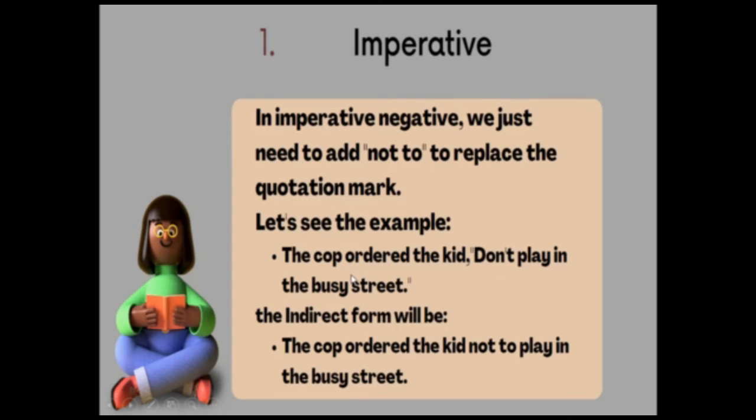If we want to change the direct sentence in the negative imperative into the indirect form, we need to add not to plus verb 1 in the sentence. So we should omit the words do not and no. The sentence, the cop ordered the kids, do not play in the busy street, in the indirect form will be the cop ordered the kids not to play in the busy street. So just add the words not to.